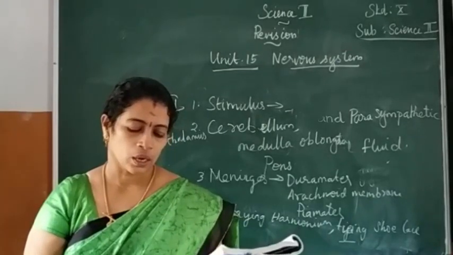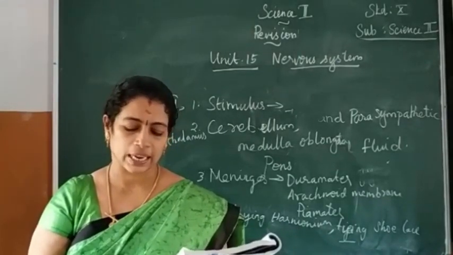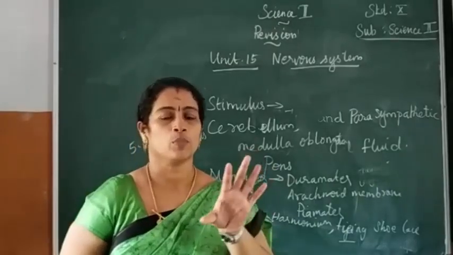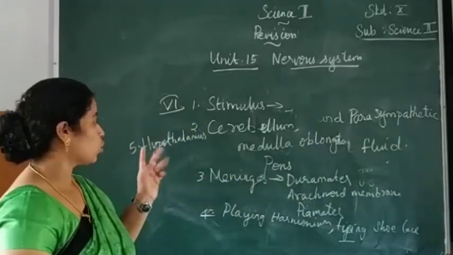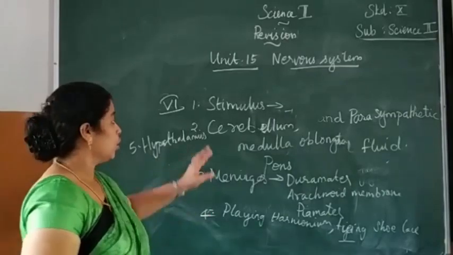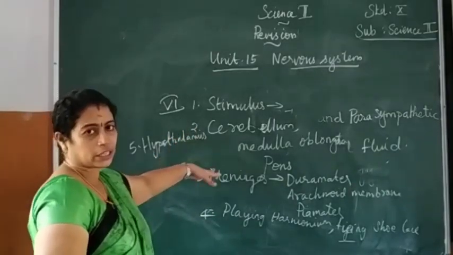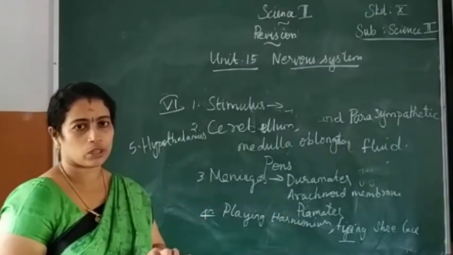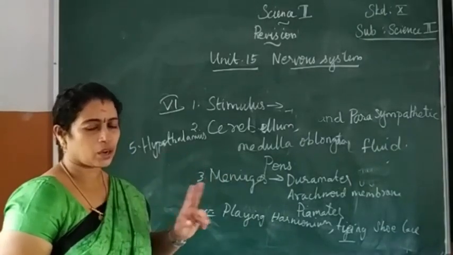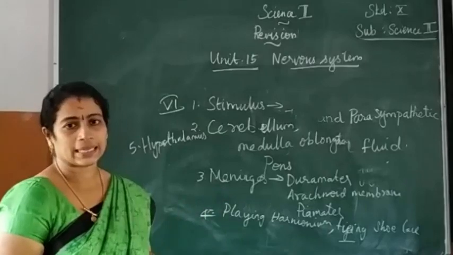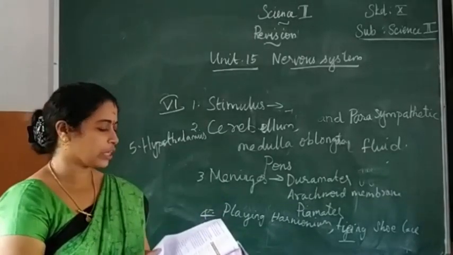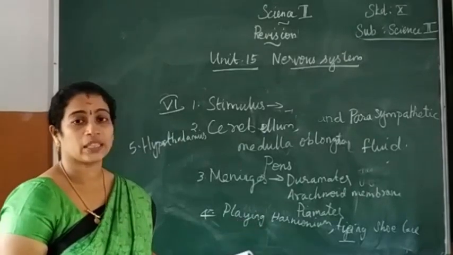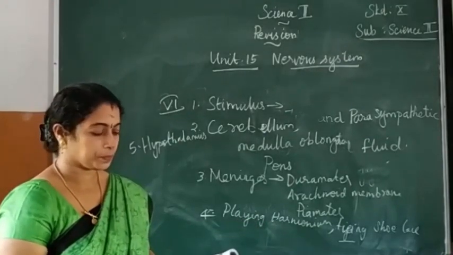The next one, long answer. Write a neat labelled diagram and one more long answer. Along with this, the portion you have to cover is Roman number 1 and 2, and Roman number 6. Only small answers and the difference between two questions are there along with this. Then one more detailed answer you have to complete, with a neat labelled diagram: explain the structure of neuron.